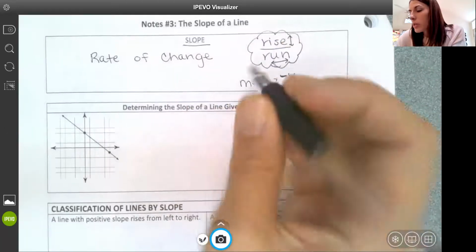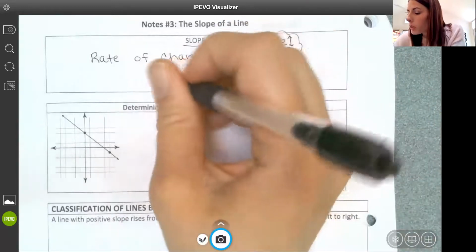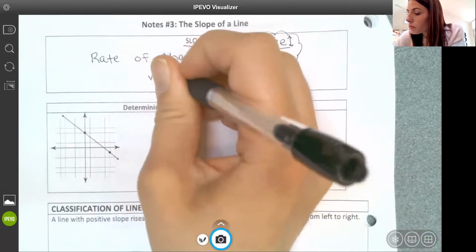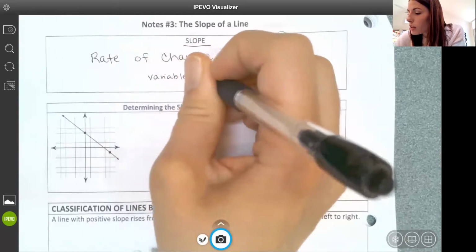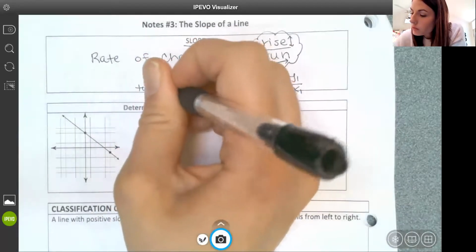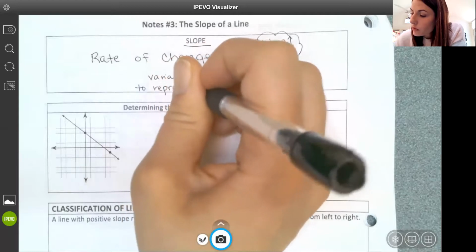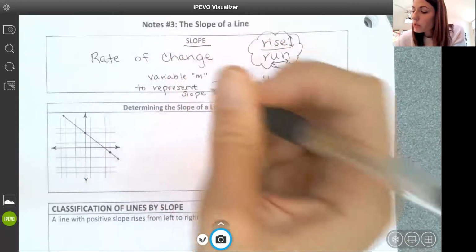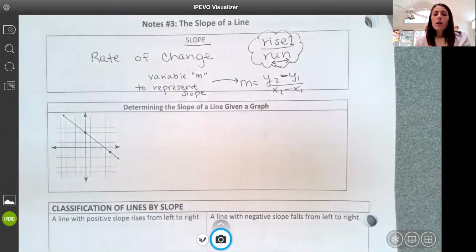Notice that I put m here. So we use the variable m to represent slope, across the board. Even when we write an equation and we find our slope, m is the variable used to represent slope.